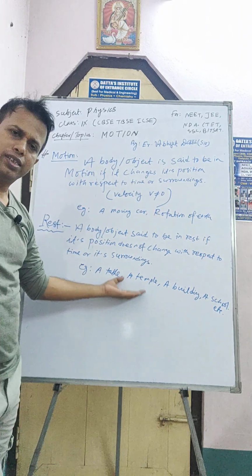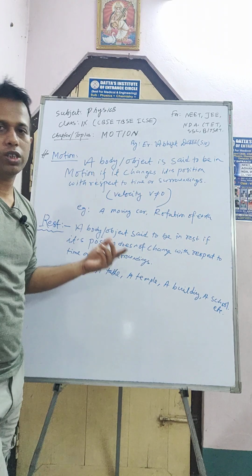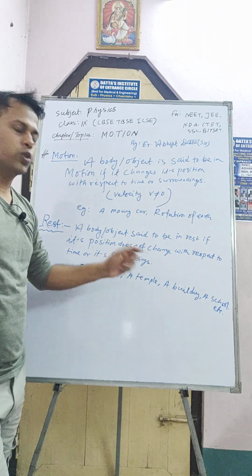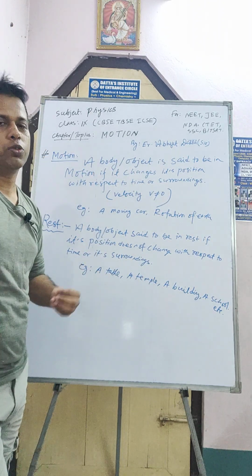A temple is fixed, does not change its position with respect to time, and a building or a school also does not change its position with respect to time.